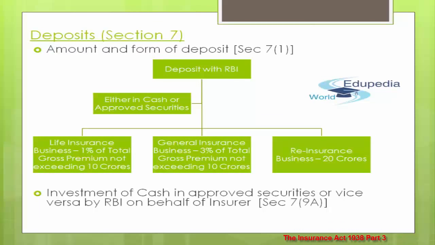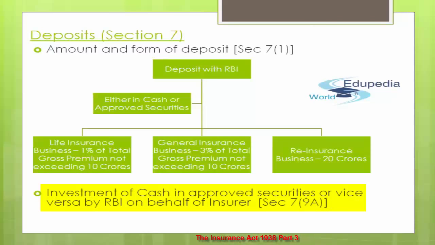Now coming to the investment of cash in approved securities or vice versa by RBI on behalf of the insurer. This is covered under section 7 subsection 9A. RBI shall, if so requested by the insurer, sell any of the securities deposited by the insurer with the bank and hold the cash realized by such sale as deposit. So if you wish, you can ask RBI to sell off the securities you have deposited, and ask RBI to hold the cash realized by such sale as the deposit. That will be directly transferred with RBI in that case.